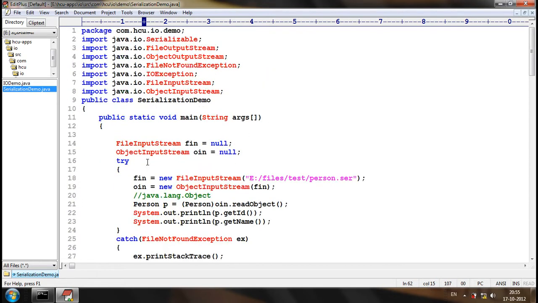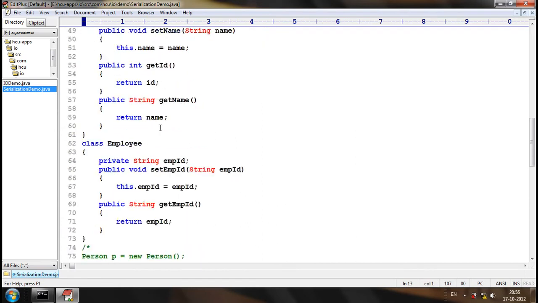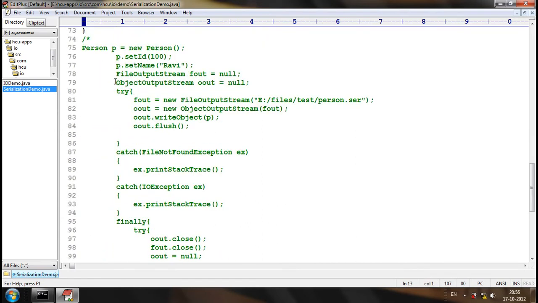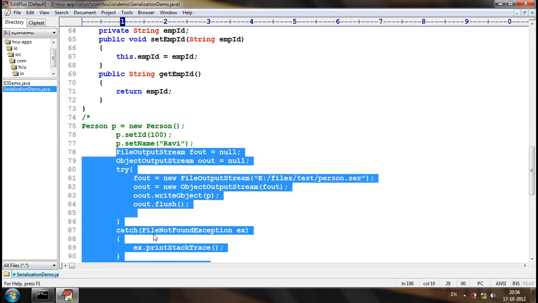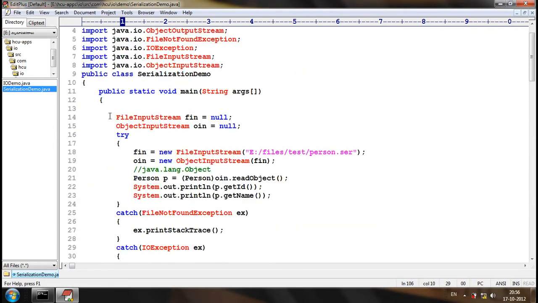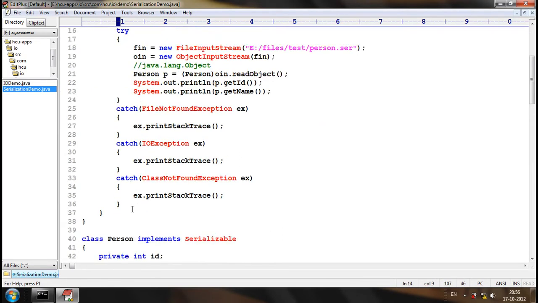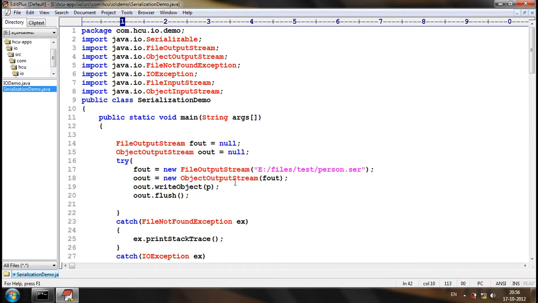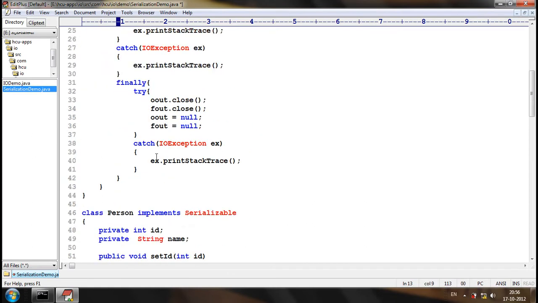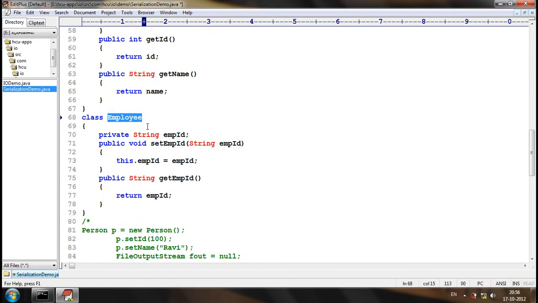Now if we try to create an object of the Employee class, let me try to serialize the object. If you want to serialize the object, we should go for this application, where we use an output stream and execute the writeObject method to write the object. Let me try to create an Employee object.